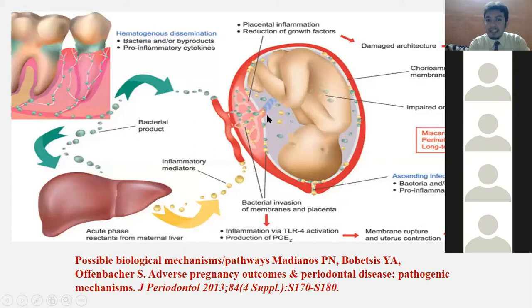Now, all these infections and all the bacteria are released inside. Then there will be an inflammatory response, production of the prostaglandins, membranes will rupture, and there will be a premature labor. One more thing, the infections can also lead to a lot of growth factor release and multiple platelet thrombi which are formed, which will also lead to preeclampsia. I will discuss preeclampsia in the later half of the presentation.